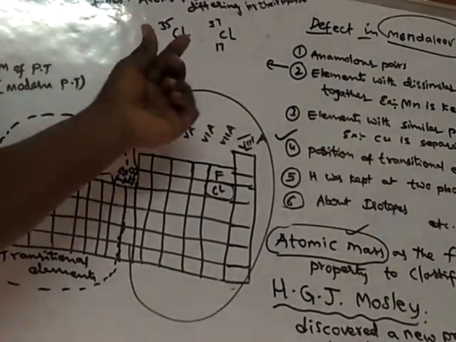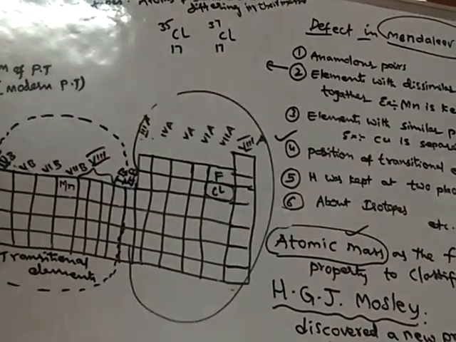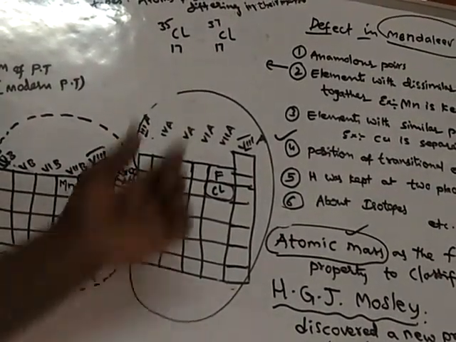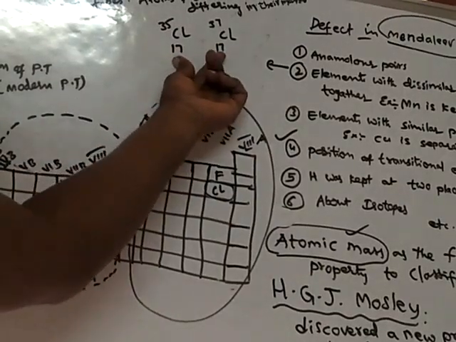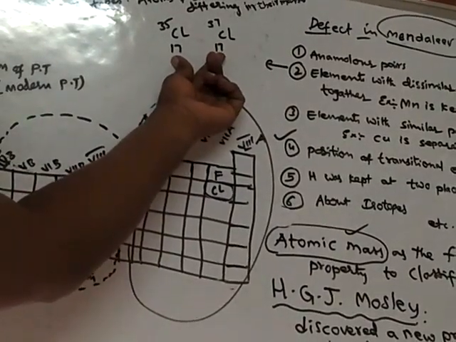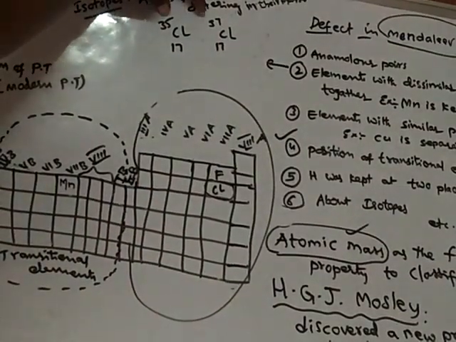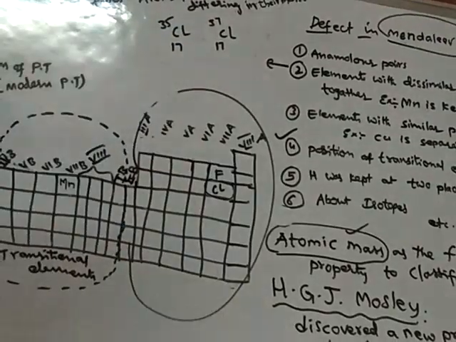So as both chlorine atoms have the same atomic number, they can be placed at the same place. Whereas by Mendeleev, they should be at two different places, but he didn't keep them at two different places. He kept them at the same place.